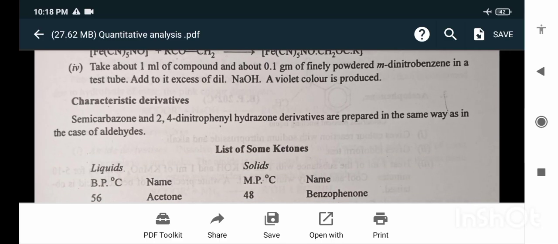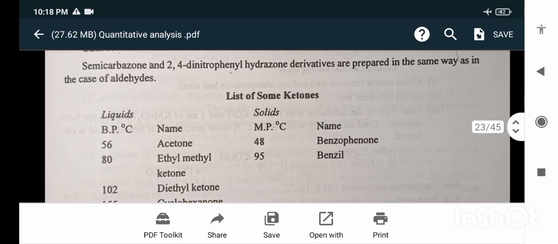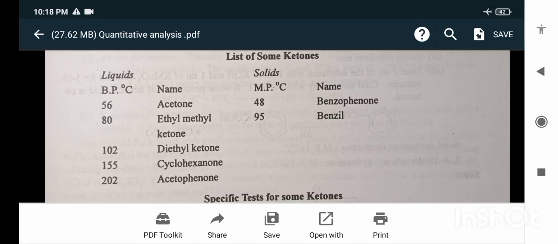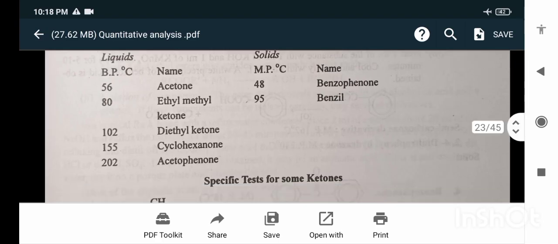Characteristic derivatives: semicarbazone and 2,4-dinitrophenylhydrazone derivatives are prepared in the same way as for aldehydes. List of some ketones and boiling points: acetone 56, ethyl methyl ketone 80, diethyl ketone 102, cyclohexanone 155.